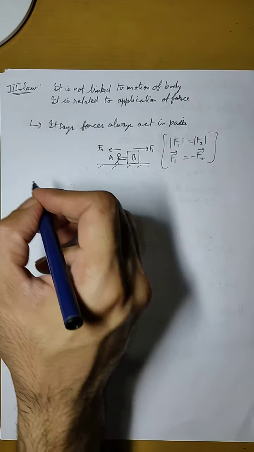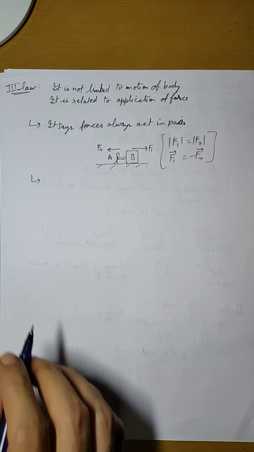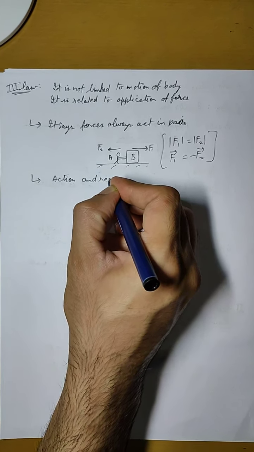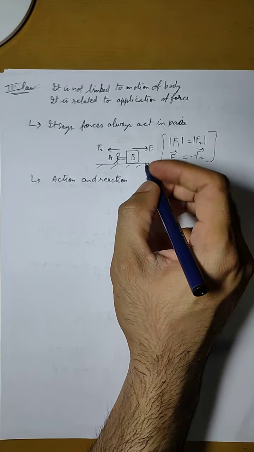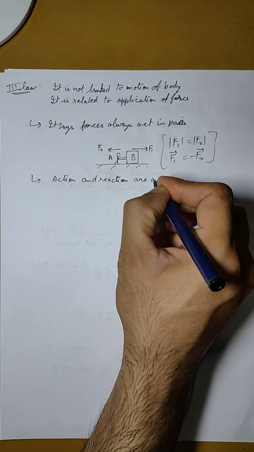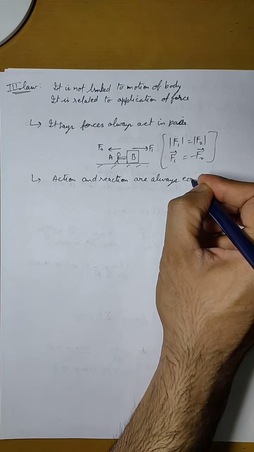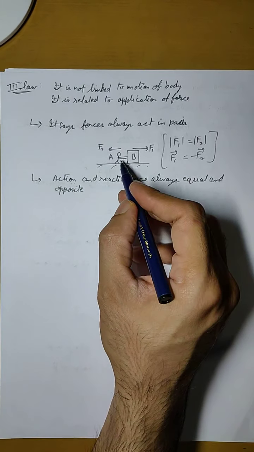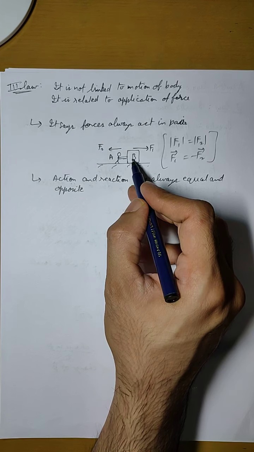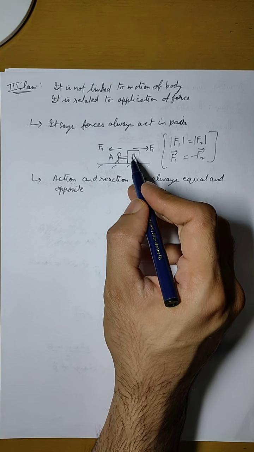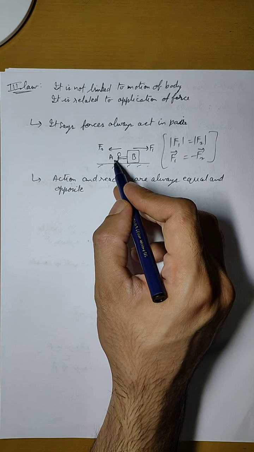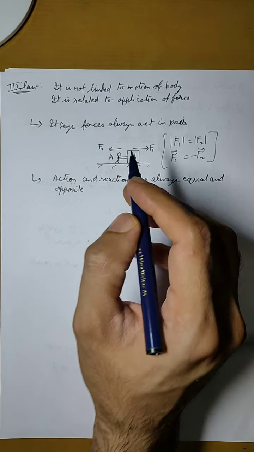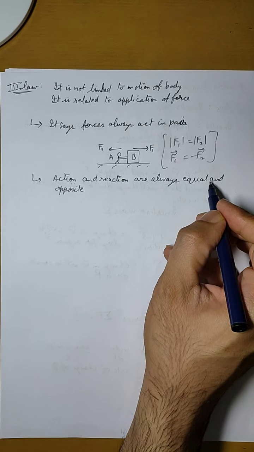But here if you look carefully, we can draw another important point about these actions and reactions, that action and reaction are always equal and opposite. That means if the boy is applying a force of 10 Newton on the box, then the box will also apply 10 Newton back. It will not happen that the boy is applying a force of 10 Newton but the box is applying a force of 20 Newton on the boy. So action and reaction will always be equal and opposite.